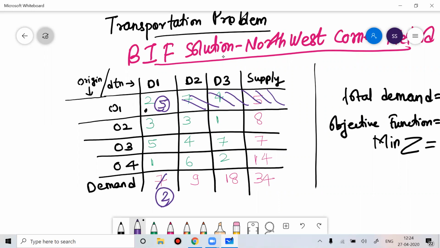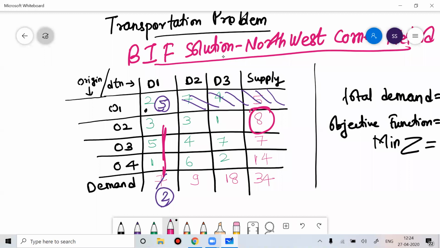Which is the northwest corner cell now? This cell. Now I'll go to this cell. If you see, the demand for this cell is 2 and the supply is 8.